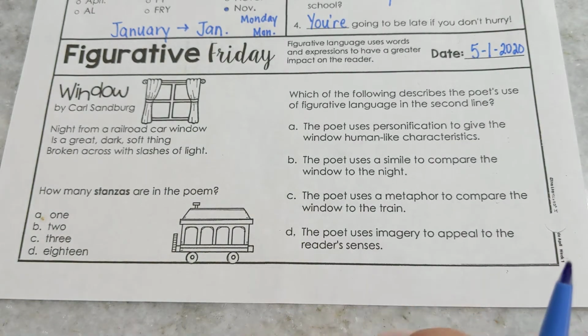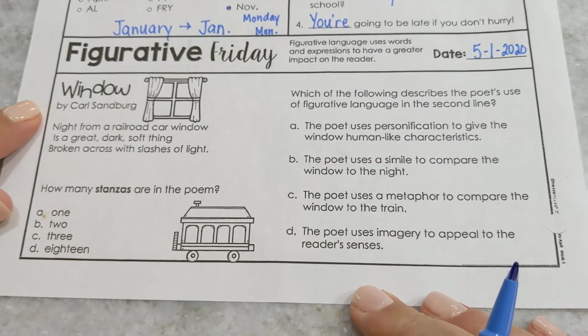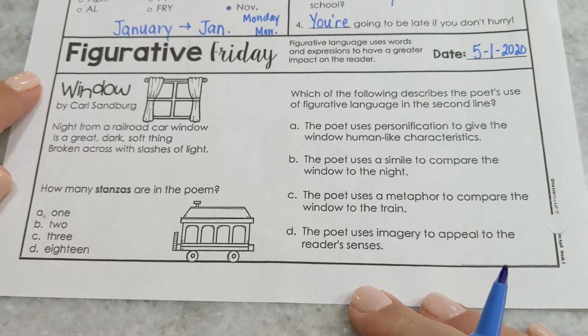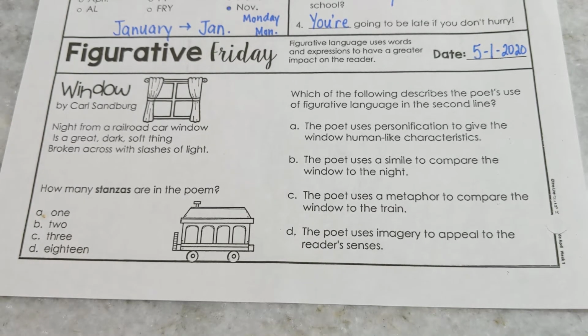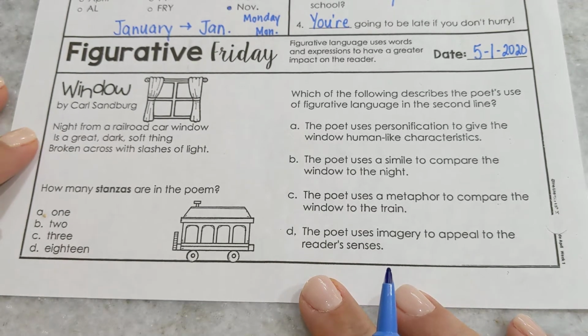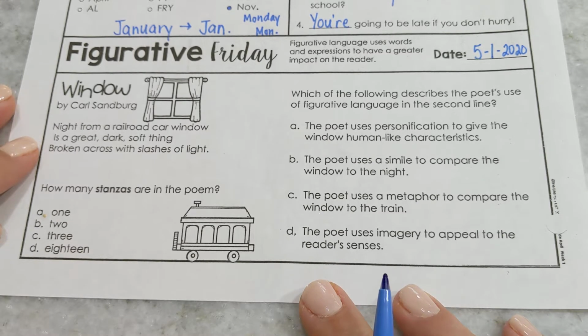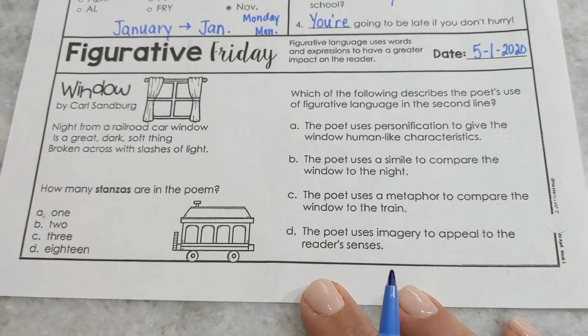We have a poem today by Carl Sandburg, who's a famous poet, and it's titled Window. And if I just read over it, it says, "Night from a railroad car window is a great, dark, soft thing, broken across with slashes of light." How many stanzas are in the poem?